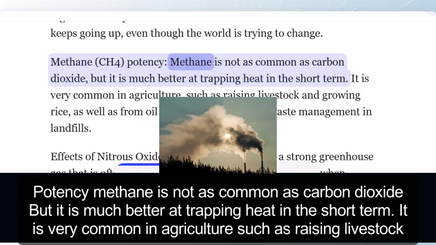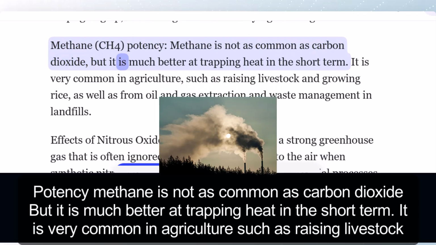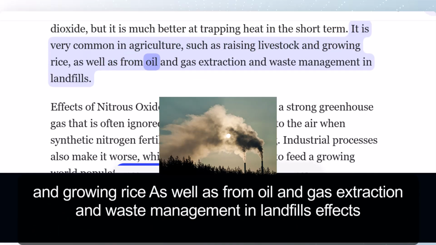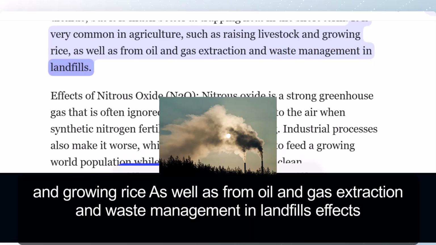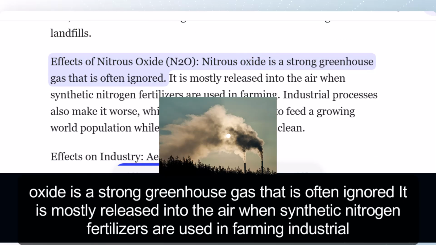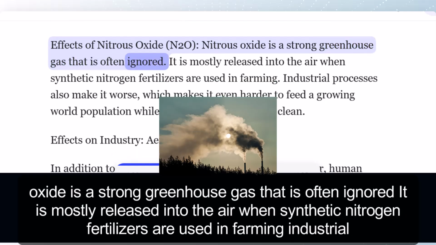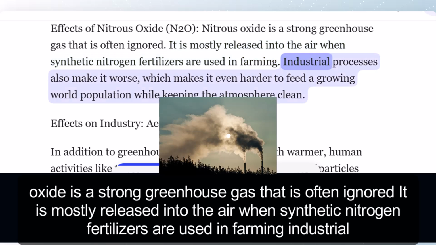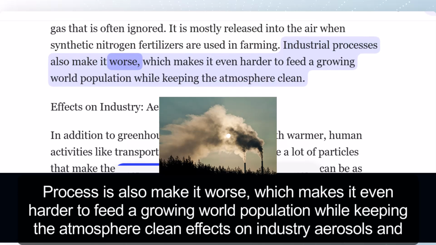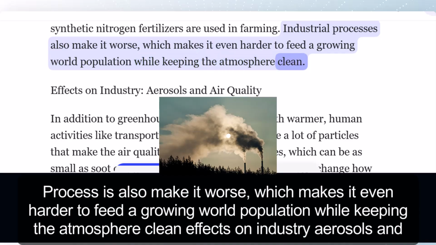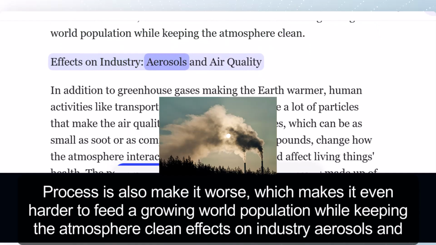Methane potency. Methane is not as common as carbon dioxide, but it is much better at trapping heat in the short term. It is very common in agriculture, such as raising livestock and growing rice, as well as from oil and gas extraction and waste management in landfills. Effects of nitrous oxide. Nitrous oxide is a strong greenhouse gas that is often ignored. It is mostly released into the air when synthetic nitrogen fertilizers are used in farming. Industrial processes also make it worse, which makes it even harder to feed a growing world population while keeping the atmosphere clean.